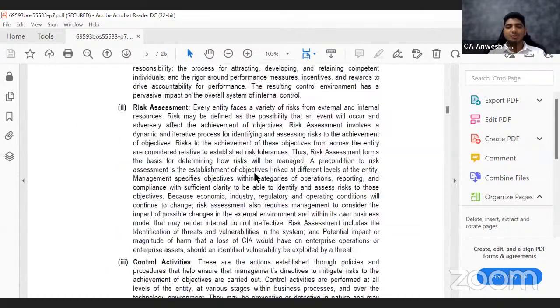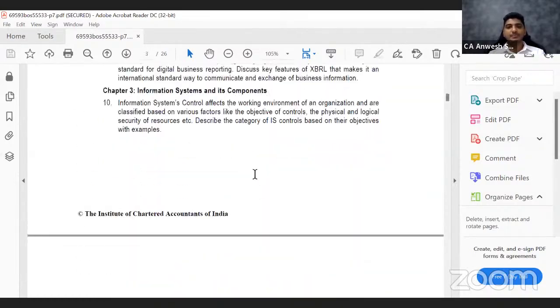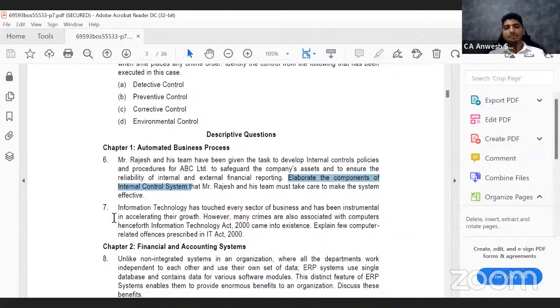All right, so let us go to the next question. That is question number 7 in your RTP, which says: information technology has touched every sector of business and has been instrumental in accelerating their growth. However, many crimes are also associated with computers. Henceforth, IT Act 2000 came into existence. Explain few computer-related offenses prescribed in IT Act 2000.